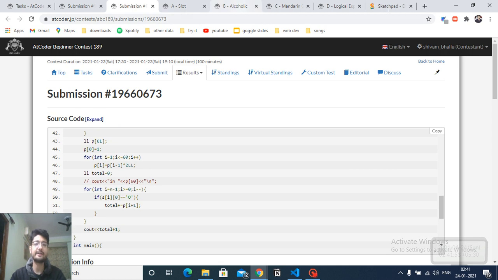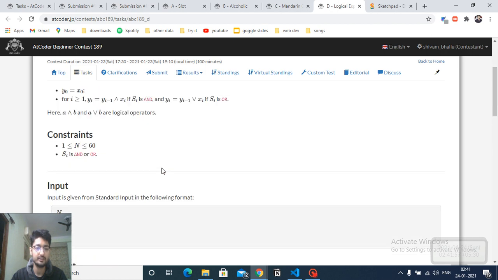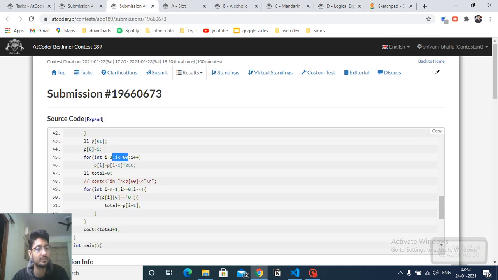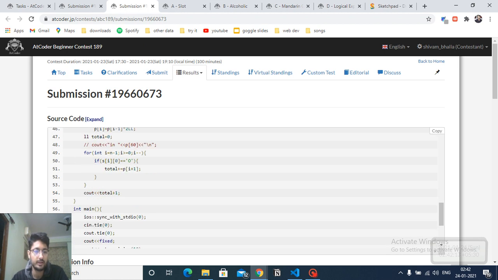We have actually calculated 2 to the power of 2 up to 60, because n is up to 10 to the power 6, so the maximum multiplication is 2 to the power 60. So we have calculated all the powers from 1 to 60, because they will be used, or you can also calculate them manually. Then we iterate from back to front,